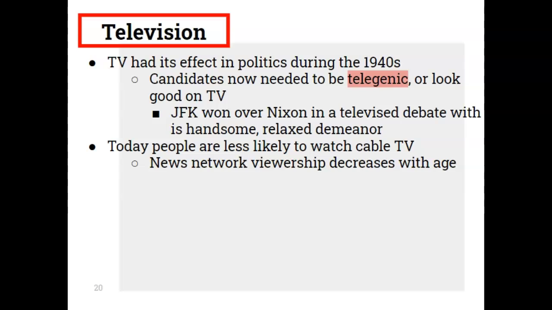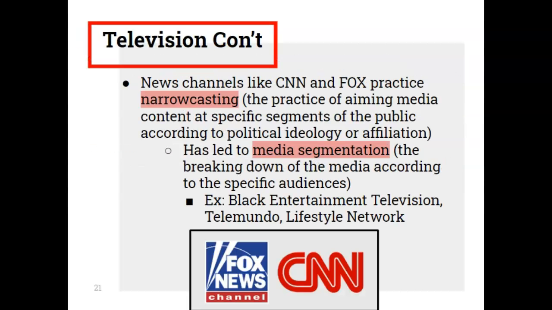In addition, today people are less likely to watch cable TV. News network viewership has decreased with age. So again, older people tend to watch those news networks versus younger people. Younger people, though, have started to shift. They are still paying attention more so to the news, but they tend to get their news from media outlets on the internet. News channels like CNN and Fox do practice narrowcasting, and that's the practice of aiming media content at specific segments of the public according to political ideology or affiliation.